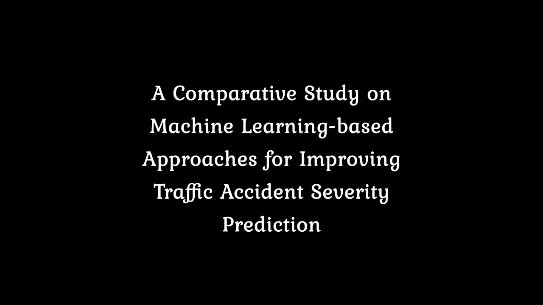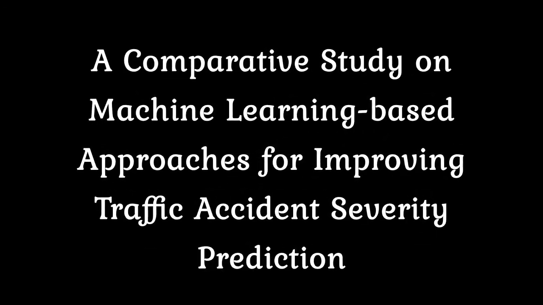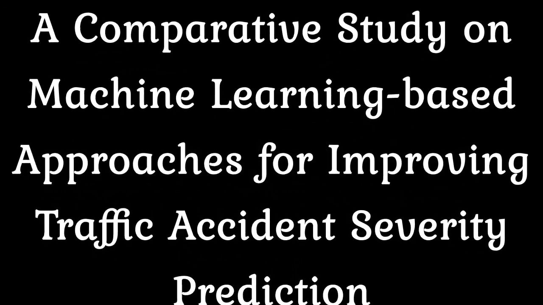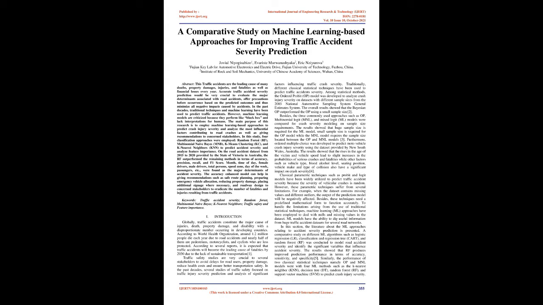A comparative study on machine learning-based approaches for improving traffic accident severity prediction. Abstract. Traffic accidents are the leading cause of many deaths, property damages, injuries, and fatalities, as well as financial losses every year. Accurate traffic accident severity prediction would be very crucial to evaluate the major determinants associated with road accidents, offer precautions before occurrence based on the predicted outcomes, and thus minimize all negative impacts caused by accidents.